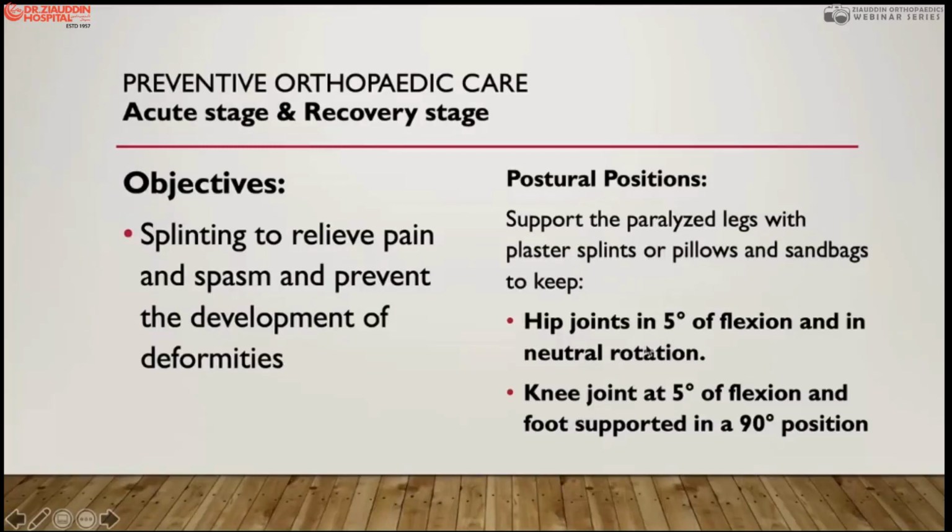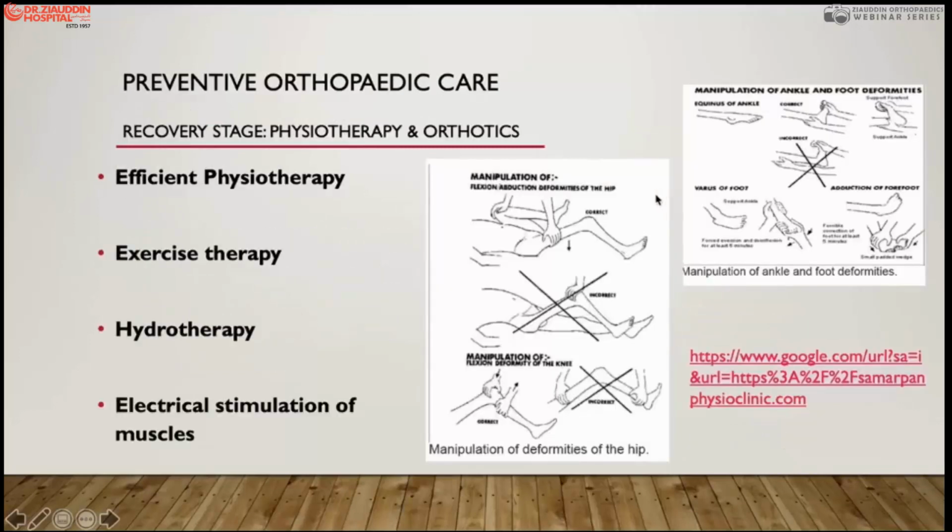The knee again should be placed in not more than 5-degree flexion, and the foot must also be supported in the plantigrade position. If the foot is not supported, it will develop either an equinovarus deformity or a calcaneovalgus deformity. So we have to prevent these contractures by positioning and postures. And these are again the orthotics and exercise patterns, how to do them and how to avoid further damage by improper exercises. So an efficient physiotherapist with proper postures, proper advice, and release of contracture with exercises.